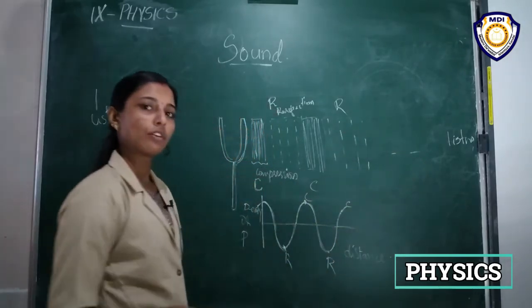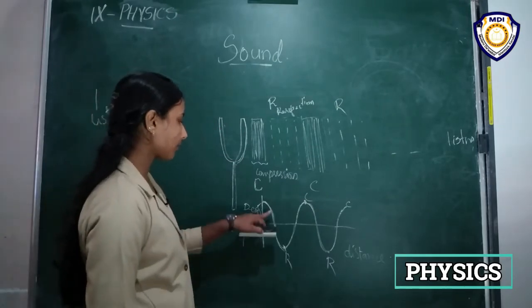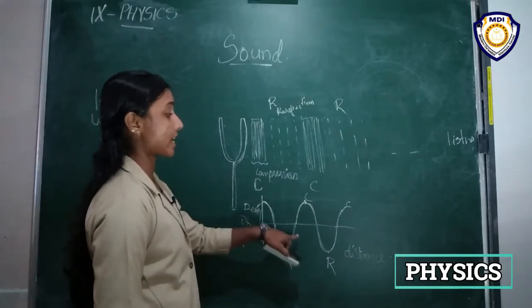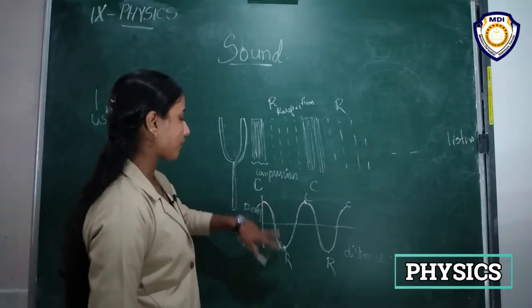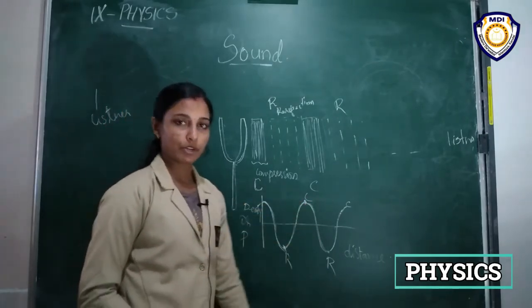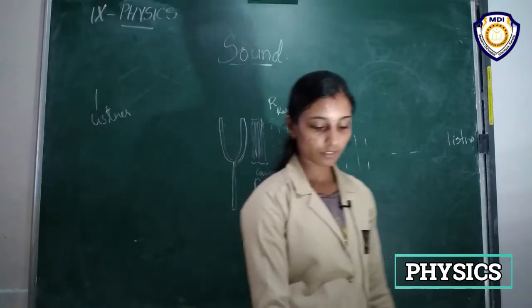Like that it moves forward, right? So this is how we can represent a sound wave and the regions of rarefaction and compression.